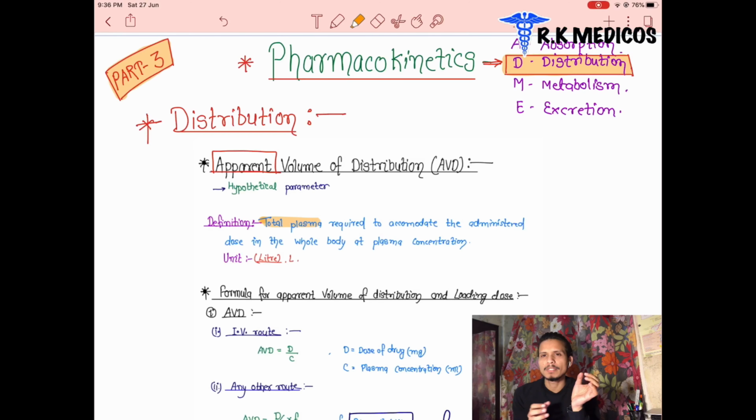As we discussed previously, pharmacon means drug and kinesis means movement, the movement of drug in our body. Absorption we know very well from the second part of pharmacokinetics. Now we discuss the third part. In the third part, we discuss a whole topic about distribution, how the drug is distributed in our body.